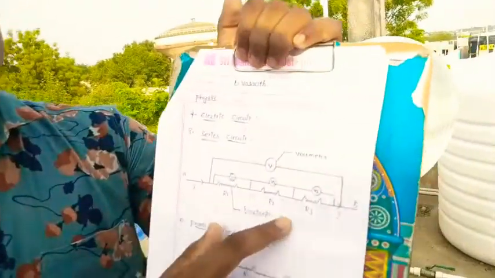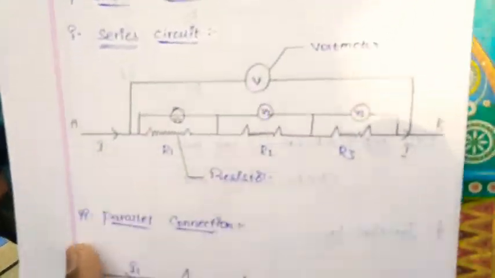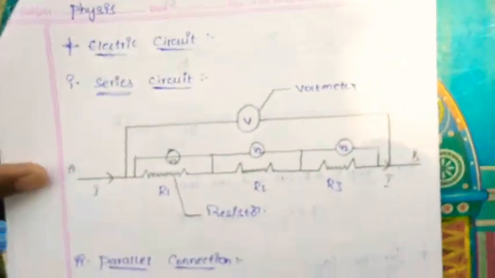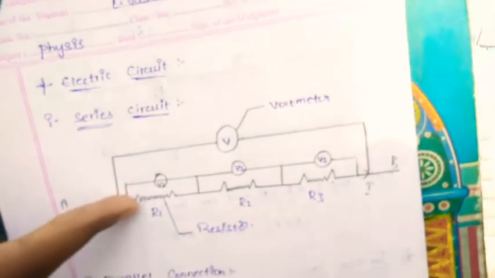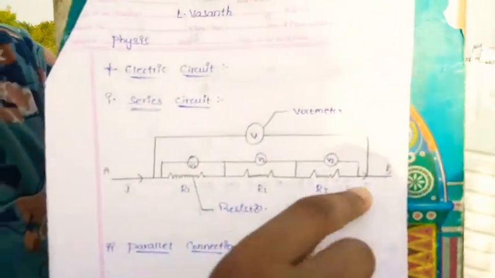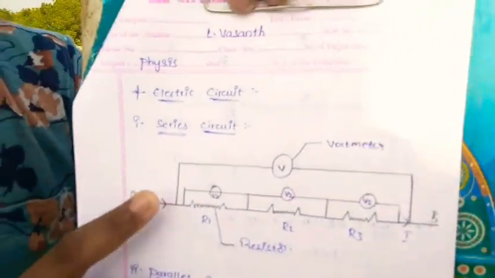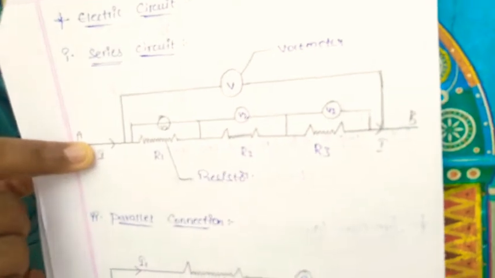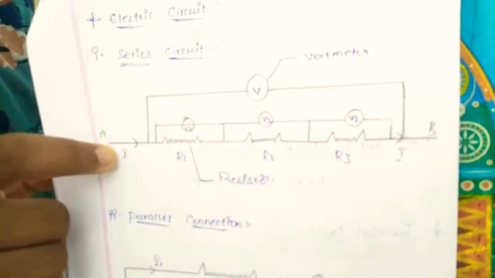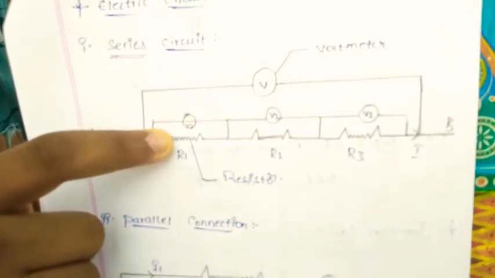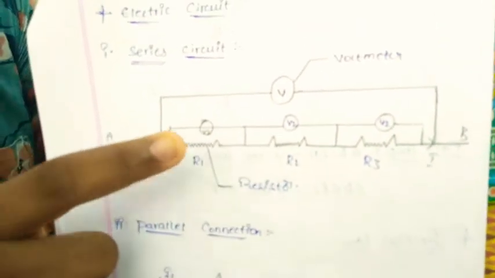This is a series connection circuit, and this is a parallel connection circuit. Here a series circuit will be present. The charged electrons are moving in a certain direction, in the same direction, not in various directions. Here I is entering. I is nothing but electric current. Here the first resistor is present, which partially opposes the electrons.